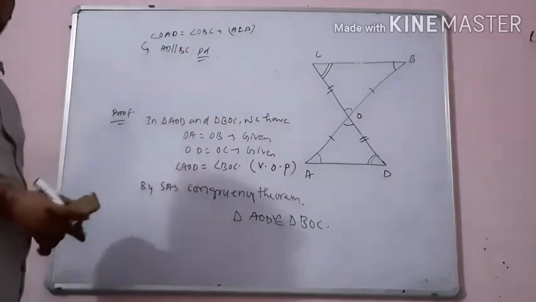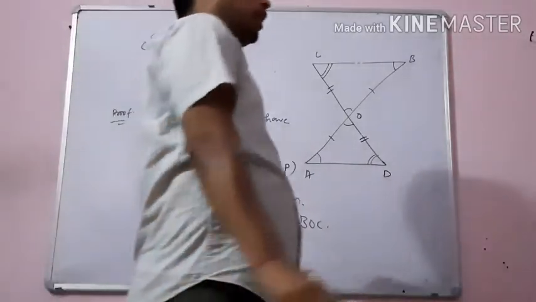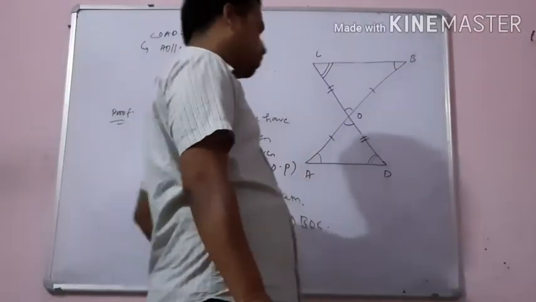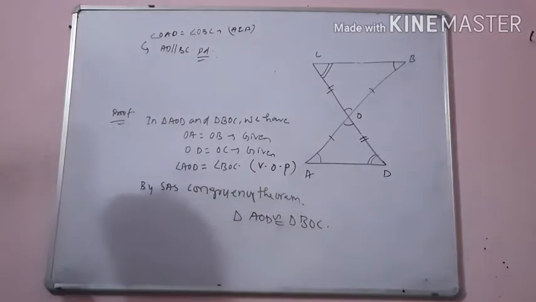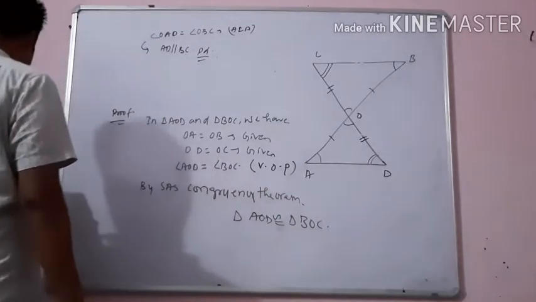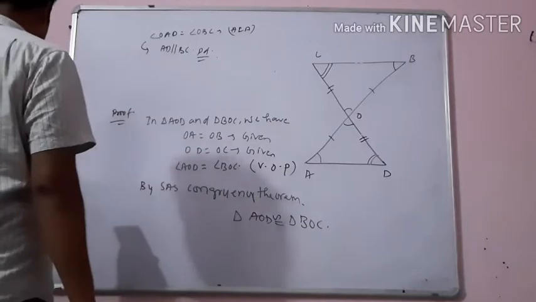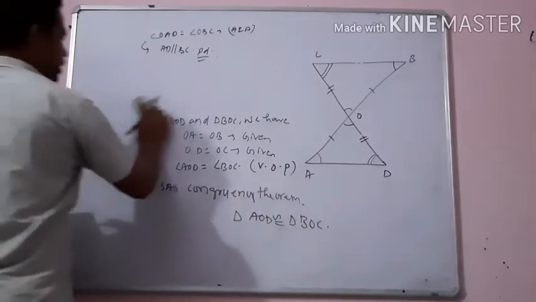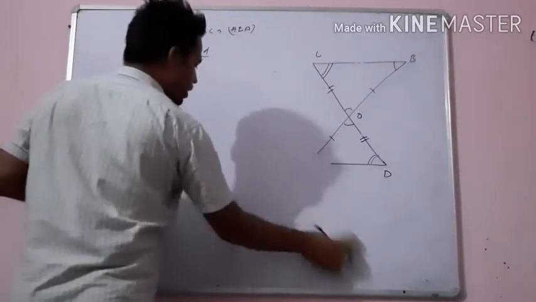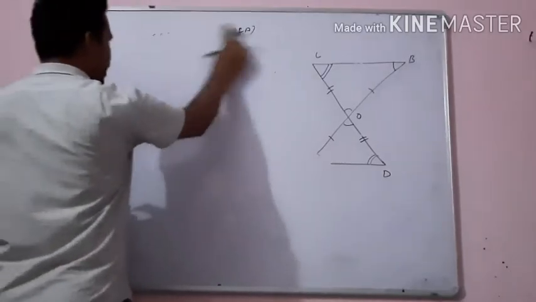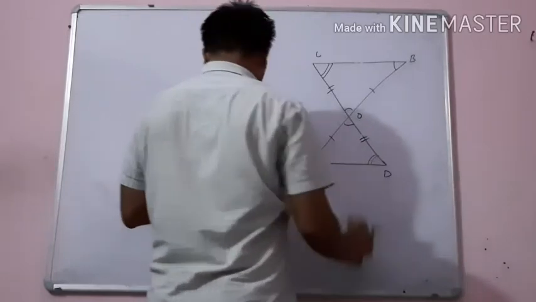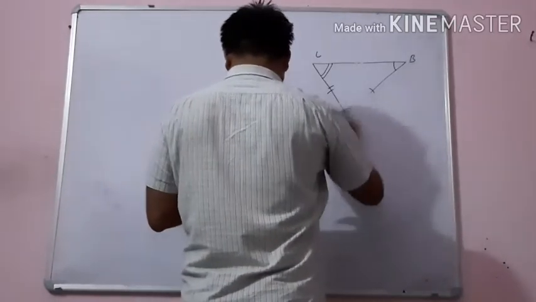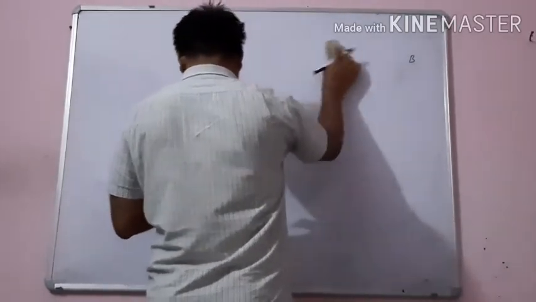Now moving on to the next example, that is example number 2. You solve it by yourself. Now moving to the next theorem. Theorem 7.1 is ASA, the angle side angle congruency theorem. So again, this theorem you prove by yourself. Now moving to example number 3.